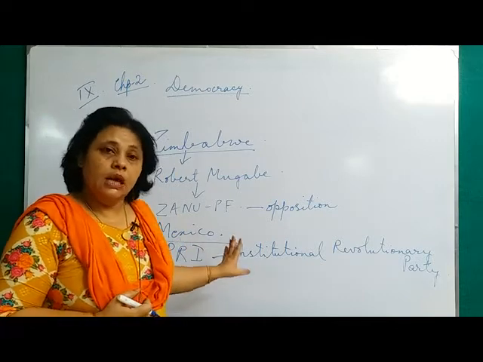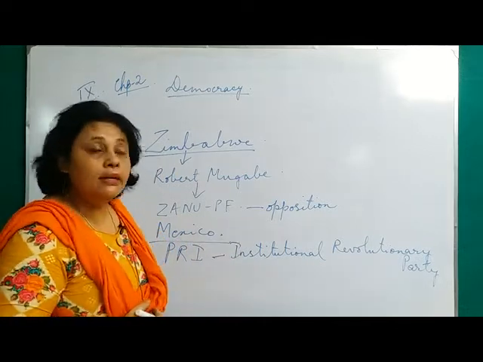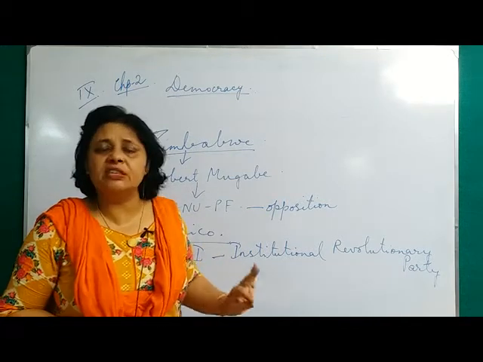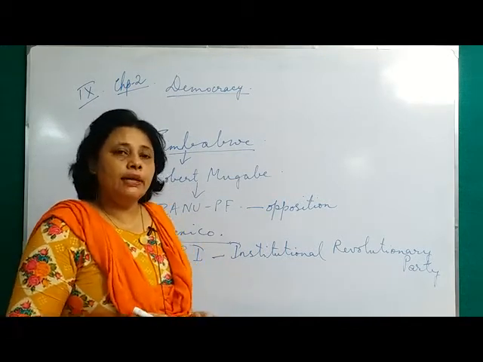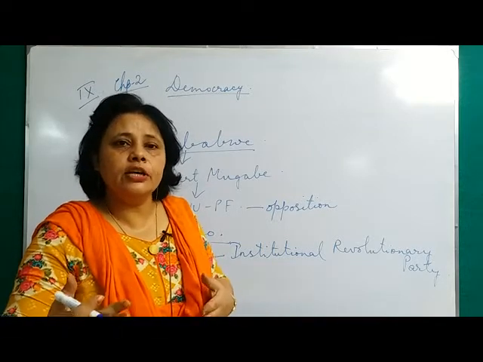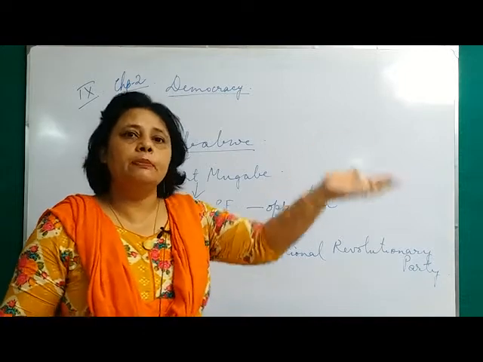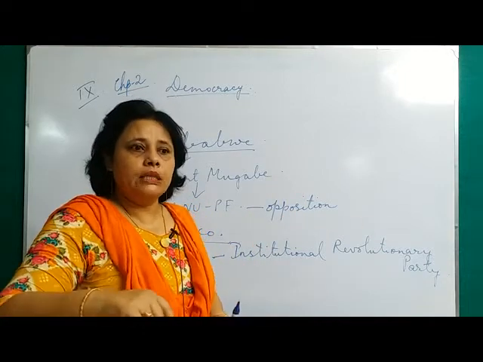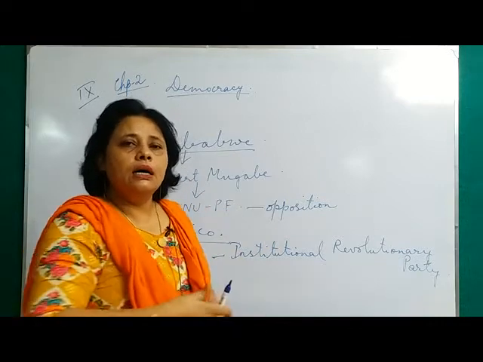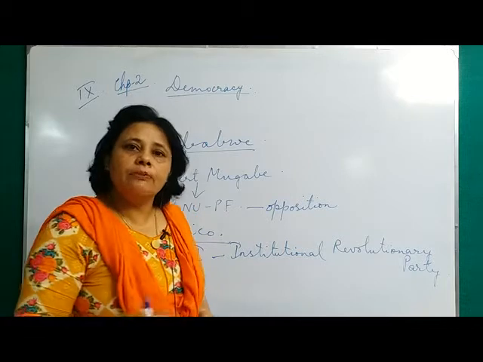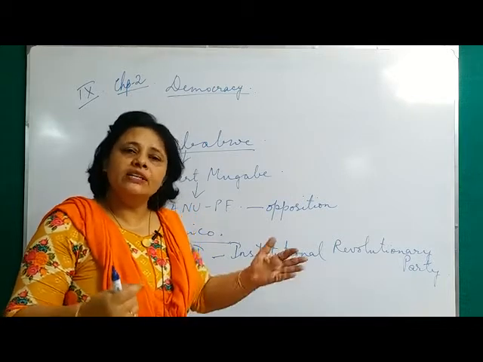No other party. There are examples where this party uses all kinds of dirty measures. For example, on the very day of election, when people are ready, suddenly they will change the booth. That means the place where people will go and give the vote. They will suddenly pass one message that there will be a change in the position where you will go and give the vote, that is the booth. So it becomes difficult for the people to go and reach out there.